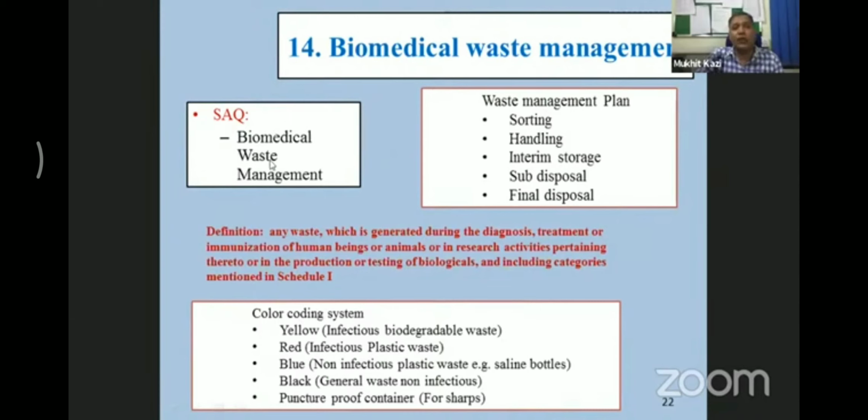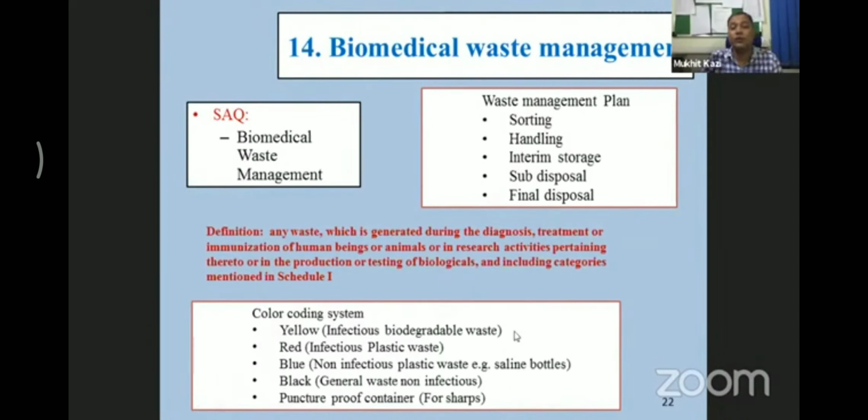So for the SAQ on biomedical waste management, they may ask you the definition, so you need to know the definition of biomedical waste management. And then what is the plan? These are the 5 steps you can implement when you are talking about the waste management plan. And then the color coding. This is very important. What do you do with the yellow bag? You discard all the biodegradable waste, such as cotton, gauze, human anatomical body parts, or the culture media, or the specimens, everything yellow.